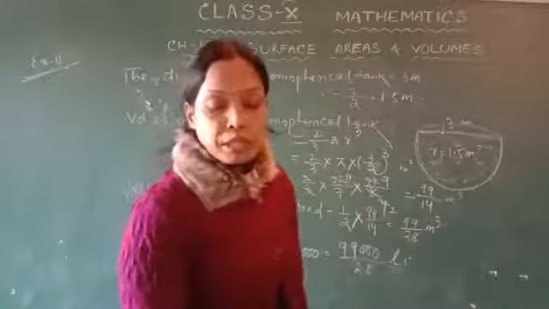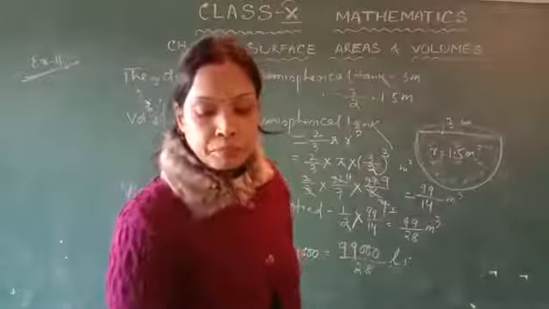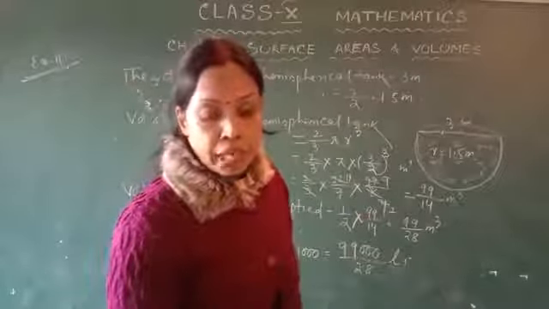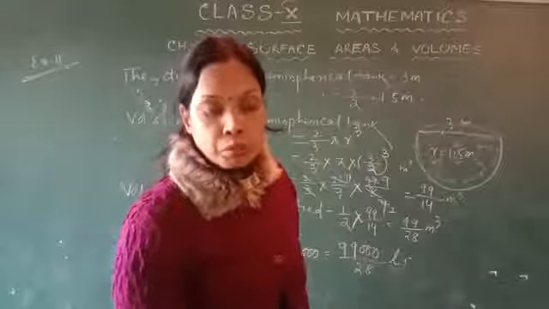Then again the question says, in 1 second how much water is emptied? 3 whole 4 upon 7.